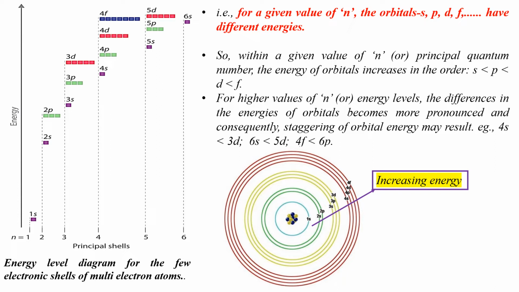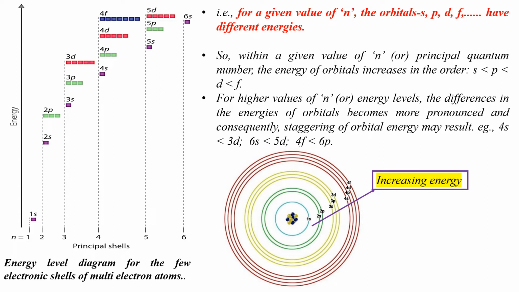So in the second shell, for which the value of n is equal to 2, the energy of 2s orbital is less than the energy of 2p orbital. In the third shell, for which the value of n is 3, the energy of 3s orbital is less than the energy of 3p orbital, which is again lesser than the energy of 3d orbital. Now for higher values of n, the differences in the energies of orbitals become more noticeable.